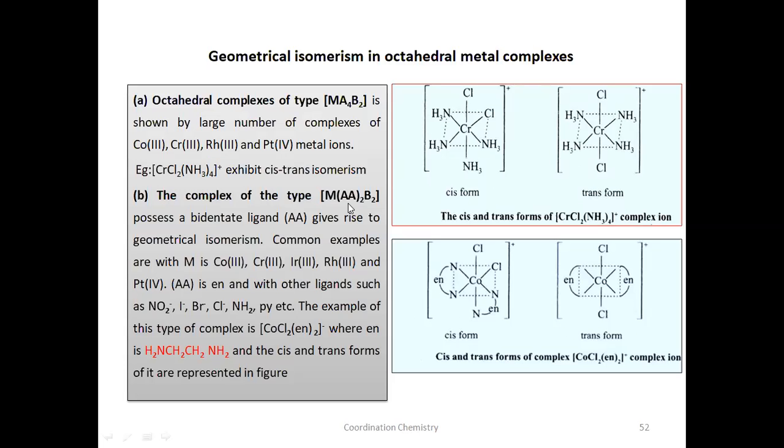Therefore, the coordination number from this bidentate ligand is 4. And we have 2 more ligands, that is B2. 4 plus 2 is 6. So 6 is the coordination number of this central metal atom. So obviously, 6 coordination number means what is the geometry? Octahedral geometry. It is indicated here.